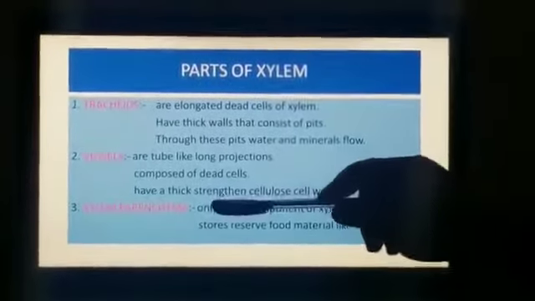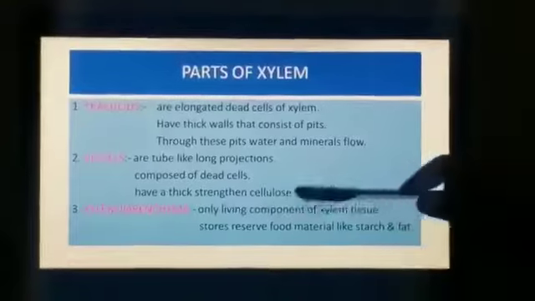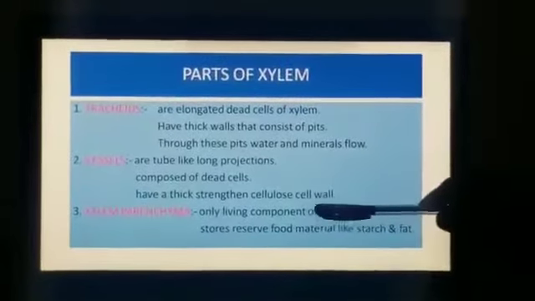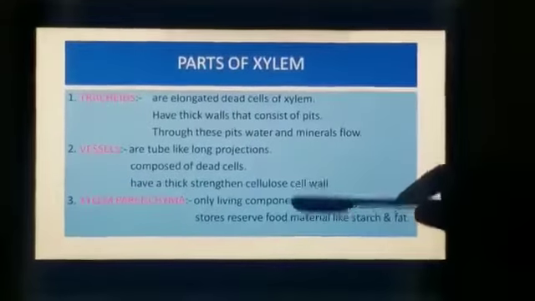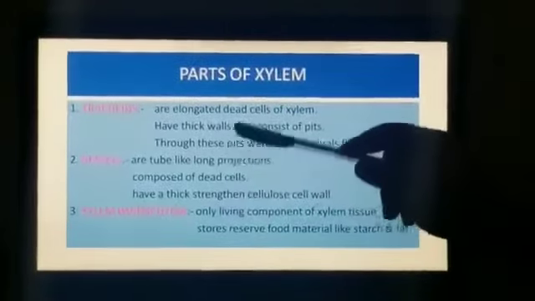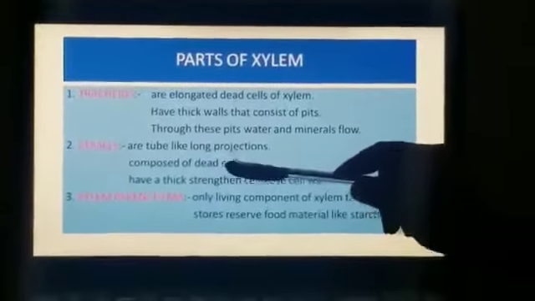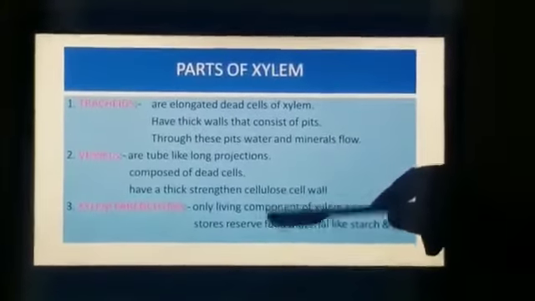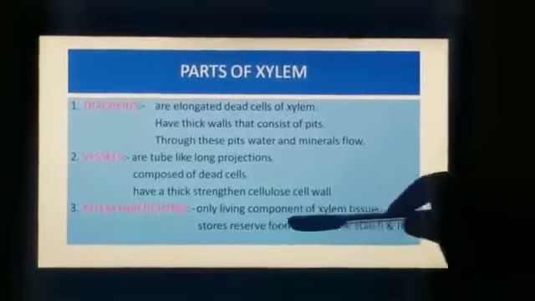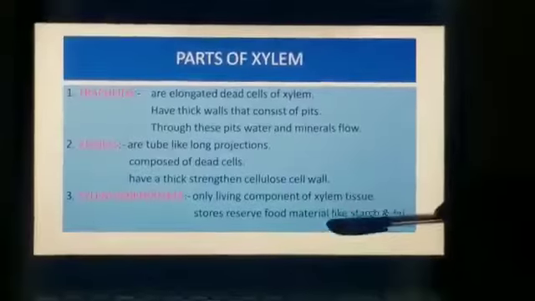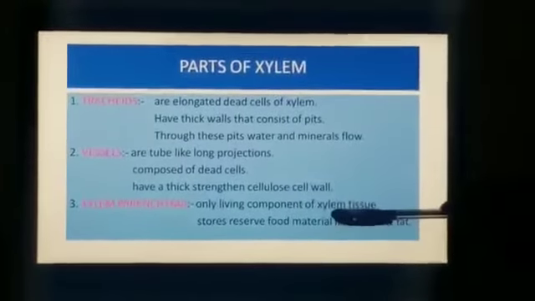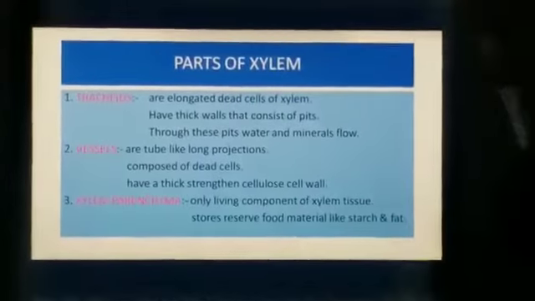The last part is xylem parenchyma. It is the only living component of xylem tissue, because tracheids and vessels, as I have already told you, are dead cells. So it is the only living component and it stores the reserve food material like starch and fat, the additional reserve food.